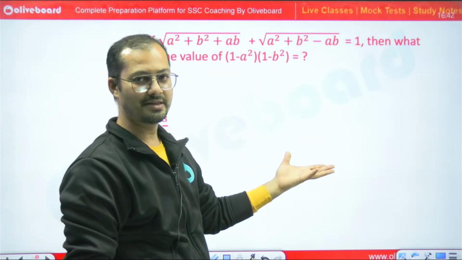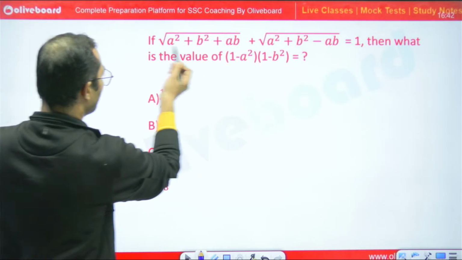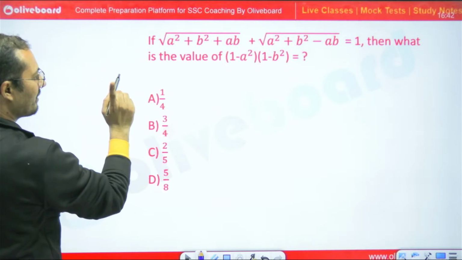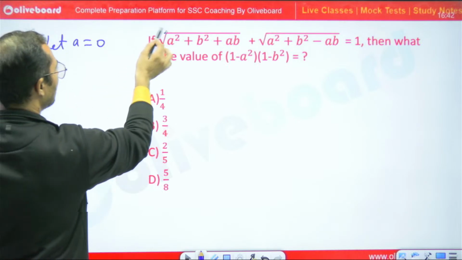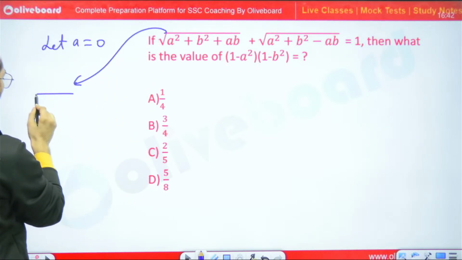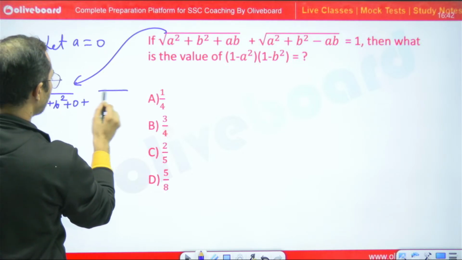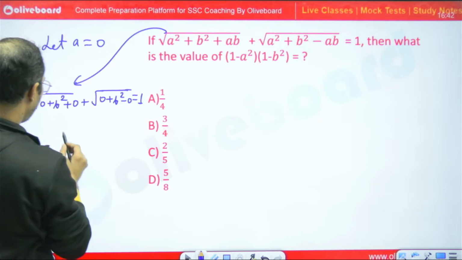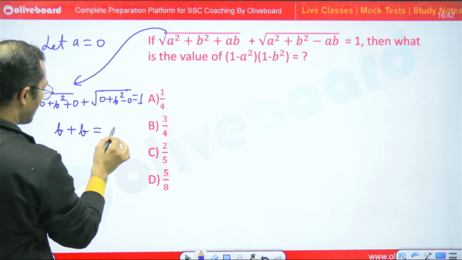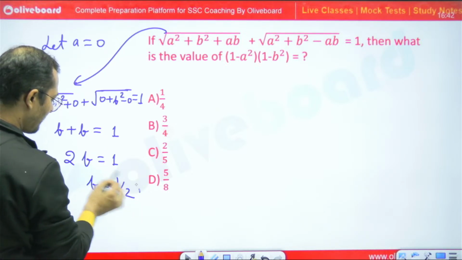Now tell me what would be the answer for this question. See, here is only one equation and 2 variables. So let A be equal to 0. If A is equal to 0, then it will be 0 plus B square, plus root of 0 plus B square minus 0, is equal to 1. So here I will get B plus B is equal to 1. So 2B is equal to 1, so B is equal to 1 by 2.